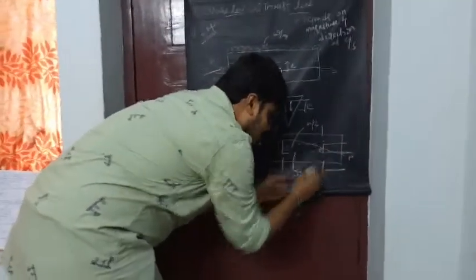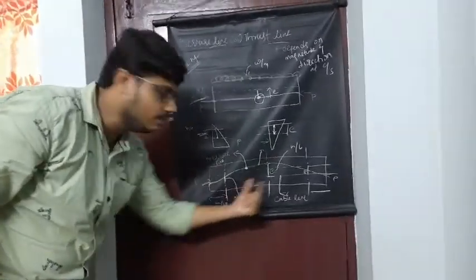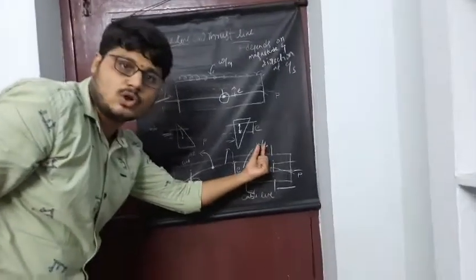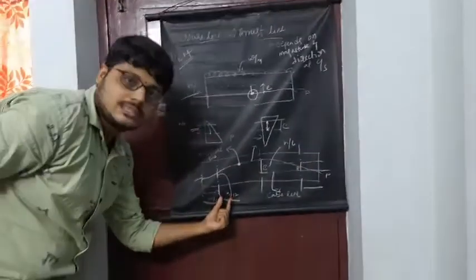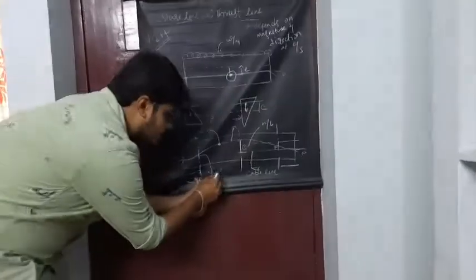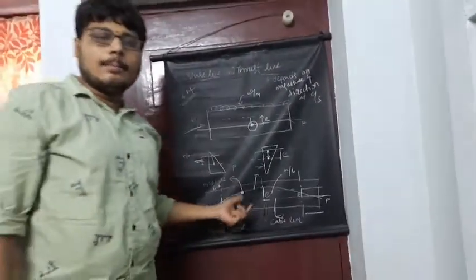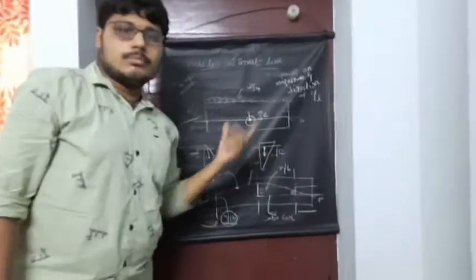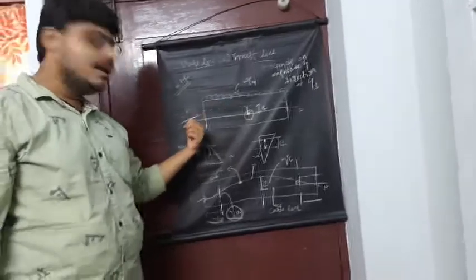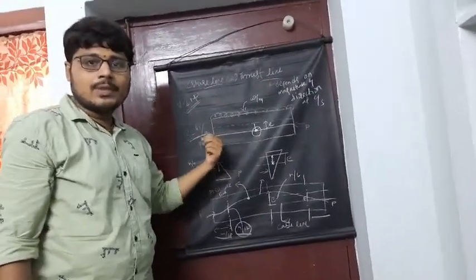It is h by 12 at L by 4 from either end. At the center the E value is h by 6, which is common, and from the edges at this distance we calculate the pressure line value h by 12, which is more important. In an example, if asked to calculate the pressure line with data given, we can directly calculate E is equal to h by 6. Here h is nothing but height. H represents the height of the beam.